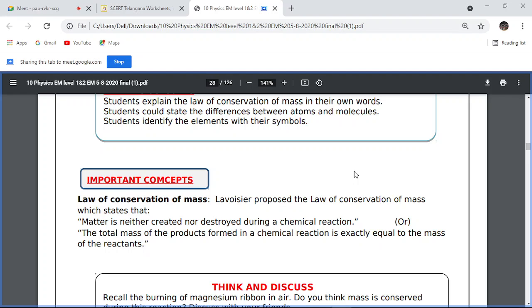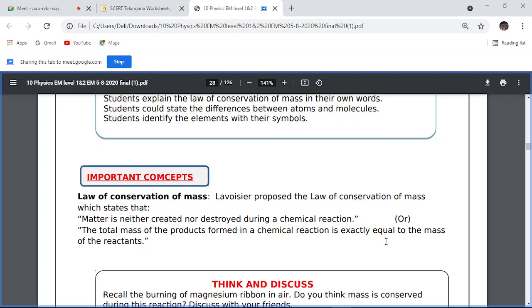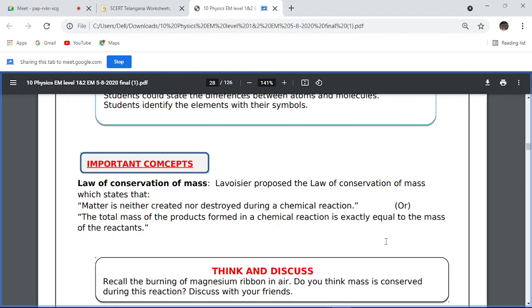is exactly equal to the mass of the reactants. So what is this mass? For example, if you see here zinc,